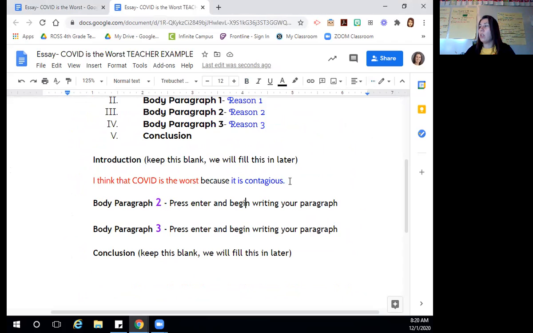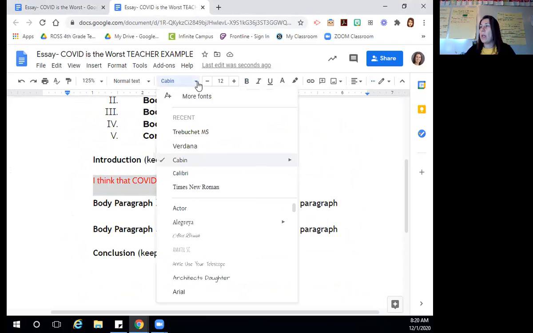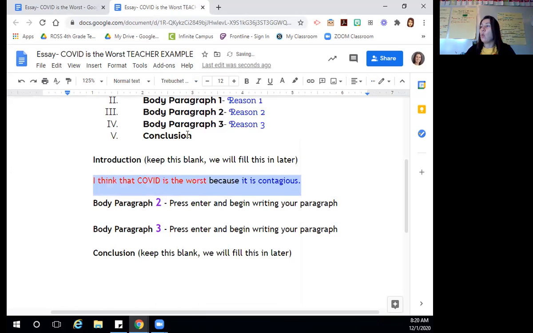Now, it is important that we keep this the way that it is because we need to make sure each paragraph has that topic sentence. That's how we know what that whole paragraph is supposed to be about. So our first body paragraph is supposed to be all about how COVID is contagious.